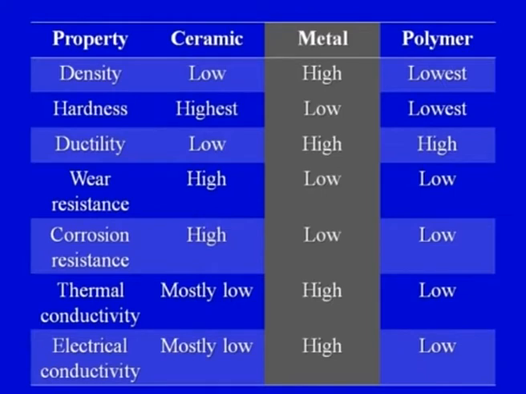Now, from the density point of view, if we take the application spectrum, that what type of applications are relevant to the density, then we can say the low weight applications are particularly relevant to the density of the material. So, metals have high density, therefore, the use of metals for lightweight applications is not usually feasible or is not advisable, whereas in case of ceramics the density is low, in case of polymers the density is lowest.